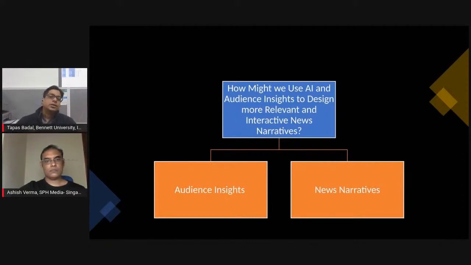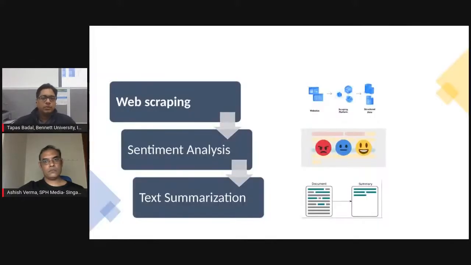And second is the news narratives: what kind of news can be delivered to the audience, what is the relevancy of that news, how that news is interacting with the people. These two things we decided to work on using artificial intelligence.